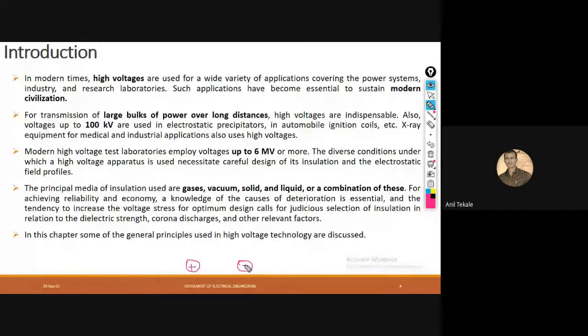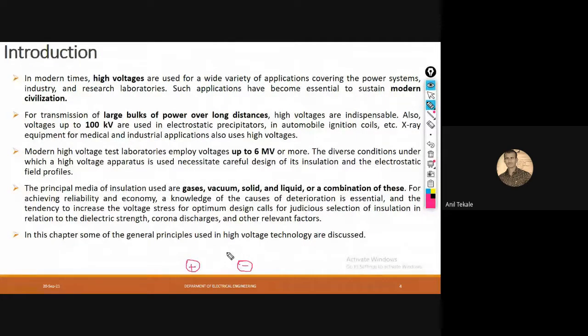Electrostatic field means an electric field which does not change with time. You will ask me, sir, where do these fields exist? In systems that are stationary, and when the current is unchanged.